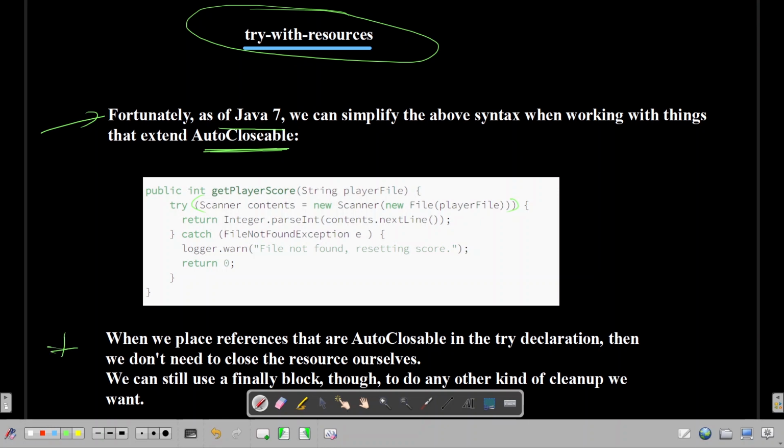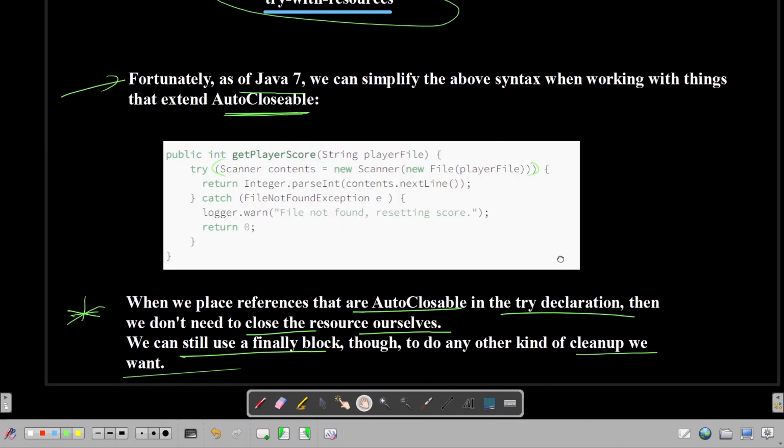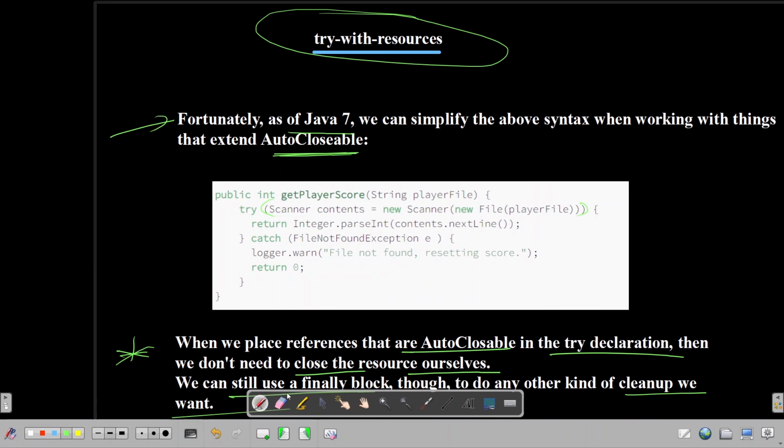Okay, so let's read this theory. When we place references that are AutoCloseable in the try declaration, then we don't need to close the resources ourselves. We can still use a finally block though to do any other kind of cleanup we want, right? Yeah, we can still have a finally, but we need not close the things which we have put in the try with resources block.